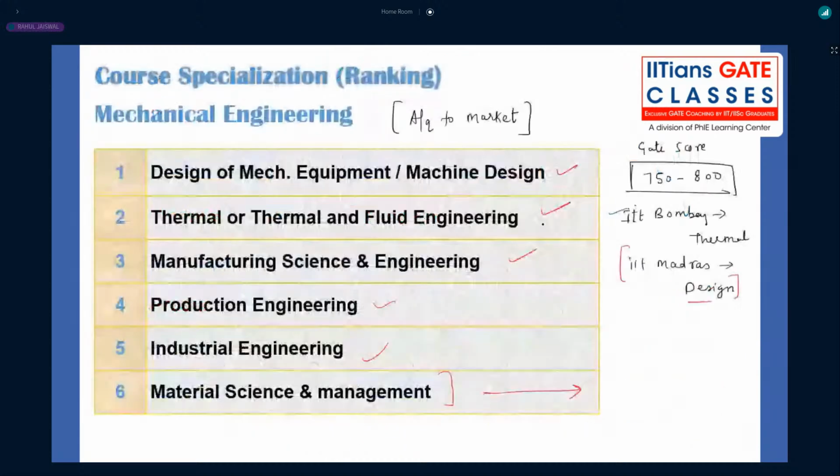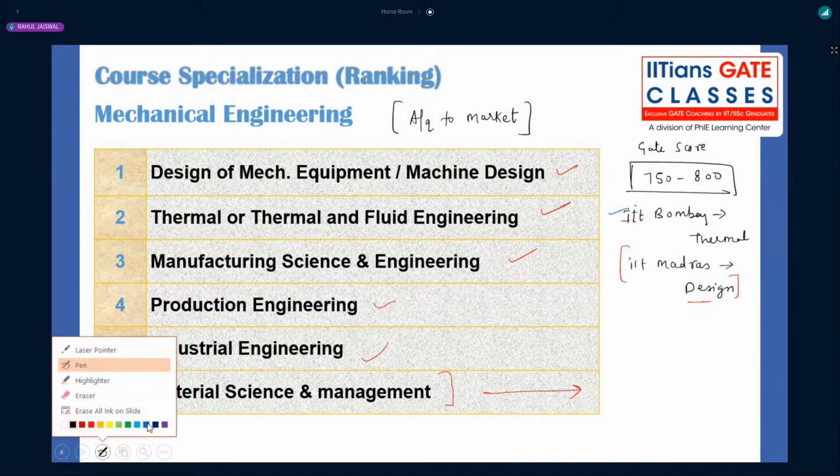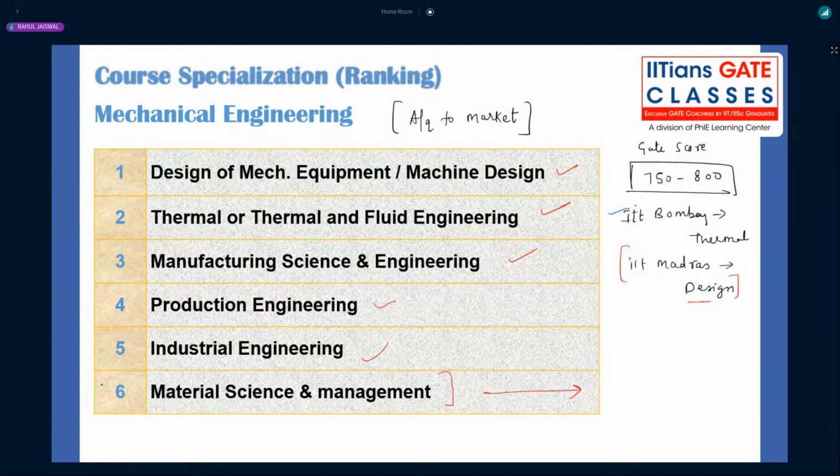Now, these are the sequences of courses, ranking wise, in mechanical engineering. That is again my opinion regarding the course selection. That is a very important thing, because your whole journey after getting placed through IITs or NITs will depend on the profile on which you are going to work, right? So first preference will be design, then thermal, then manufacturing, production, industrial. Then if you are not having any option, a low GATE score, then only select material science and management and do parallel preparations.